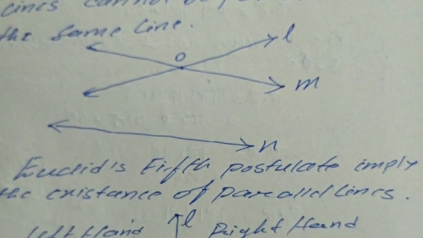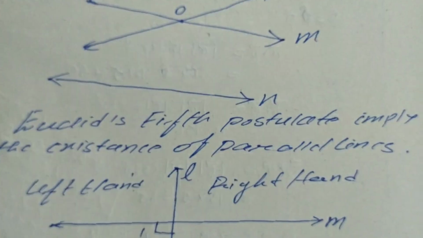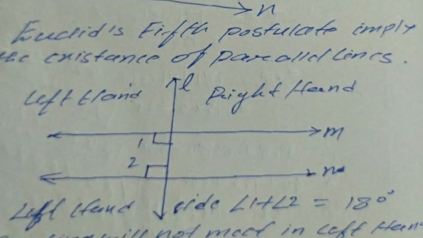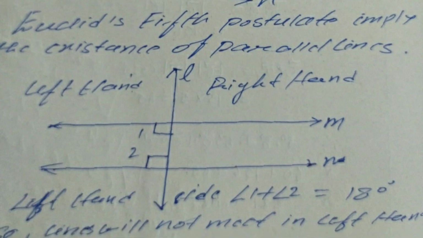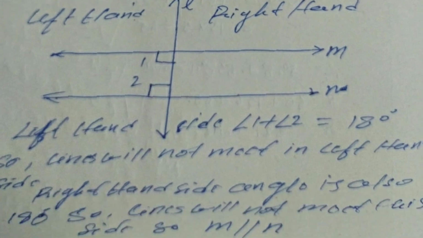The next point is that Euclid's fifth postulate implies the existence of parallel lines. Here I have drawn two parallel lines M and N, and I have intersected these two parallel lines with a transversal line L. On the left side of this L, I have taken two right angles, that is angle 1 plus angle 2 equal to 180 degrees. So the lines will not meet on the left hand side.